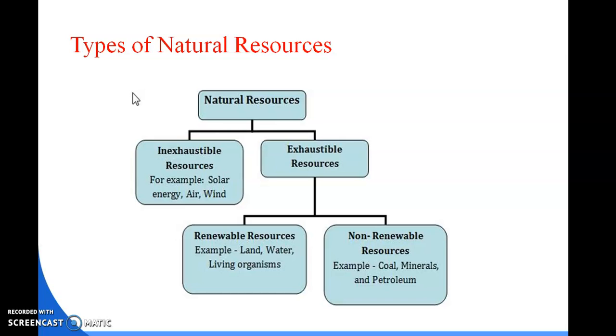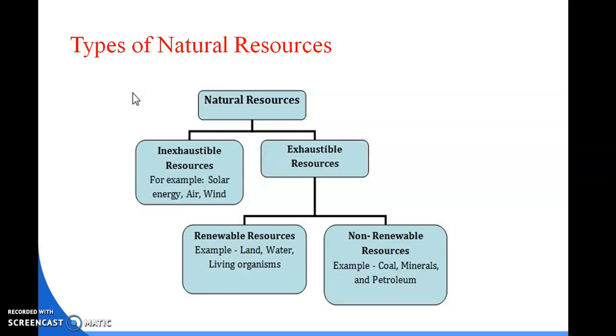We know that we get natural resources directly from the environment, but some are renewable and some are non-renewable. That means we can renew some, like soil, forest, groundwater, etc. We can make forest, but we cannot make petroleum products, coal, minerals, stones.